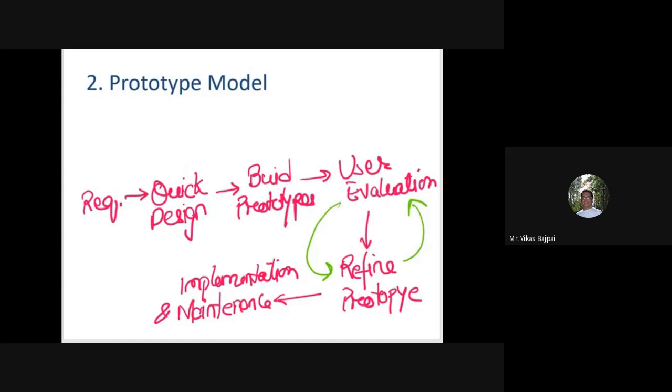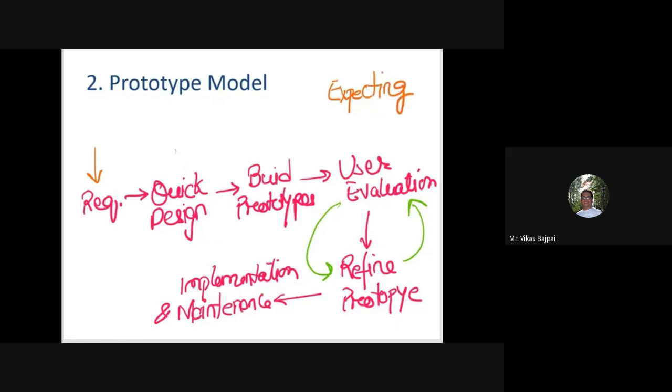In case of your requirements gathering and analysis, your prototype model will be starting with this particular phase, and the requirements of the system are defined in detail. And during this process, the user of the system will be interviewed in order to know what the user is expecting from this particular system.